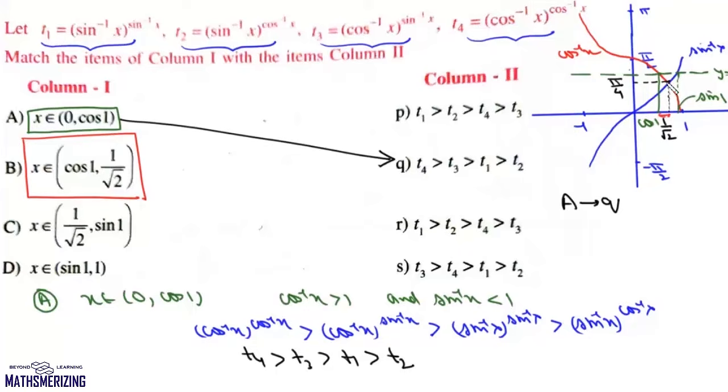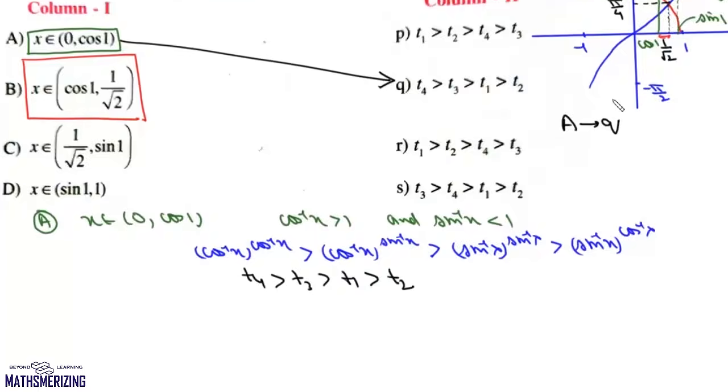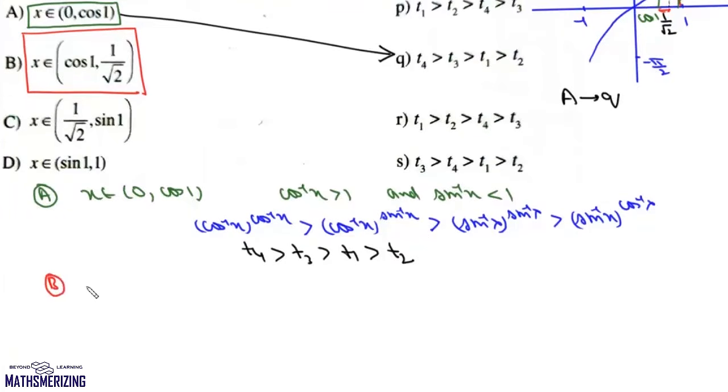So here cos inverse x is greater than sin inverse of x. So for this part B, that is when x lies between cos 1 and 1 by root 2, cos inverse of x is greater than sin inverse of x, but both these values lie between 0 and 1.